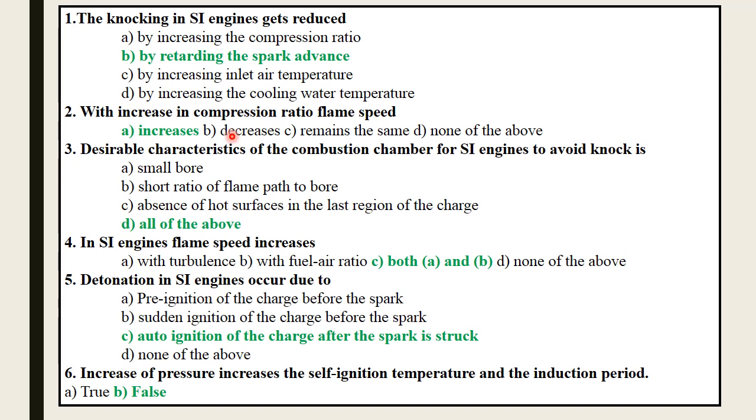Higher compression ratio increases the pressure and temperature of the working mixture, and it decreases the residual gases. These favorable conditions, meaning increase in pressure and temperature, reduce the ignition lag of the combustion. Hence, less ignition advance is needed.